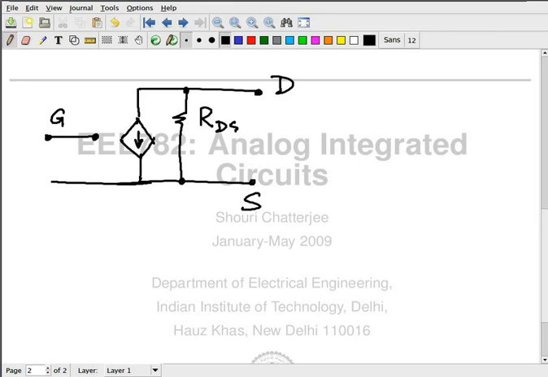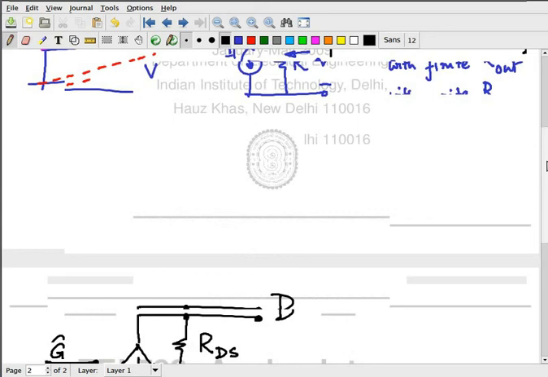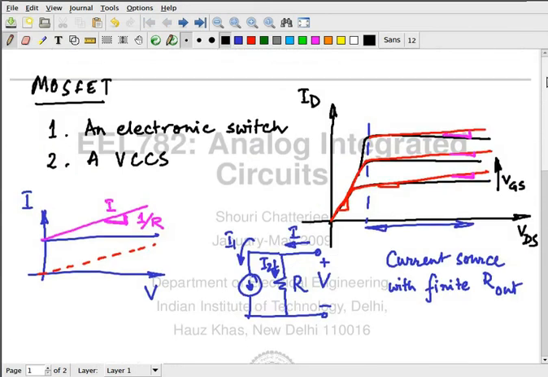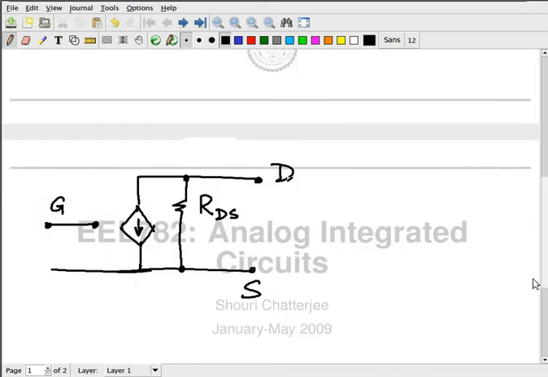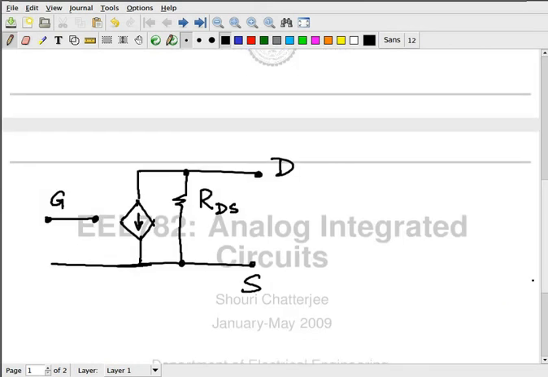No, that's not the value of the device. From this picture that I have drawn, from this model that I have drawn, the value of this current source is when VDS is equal to this I. This is the total I, right?